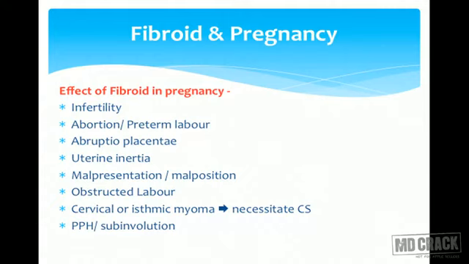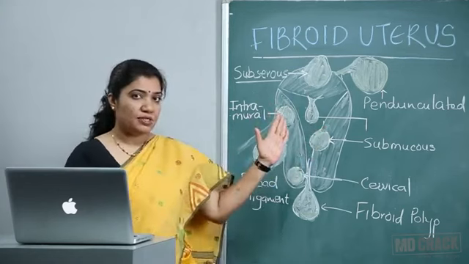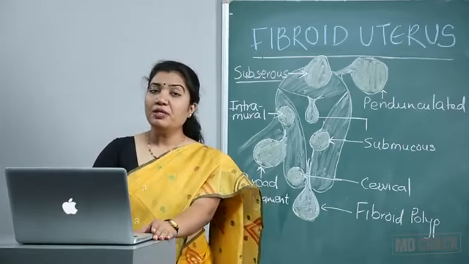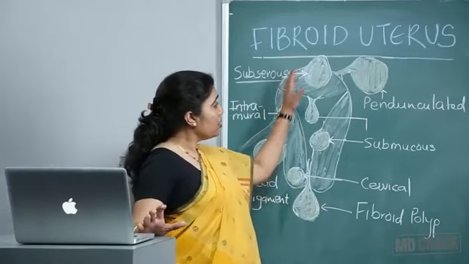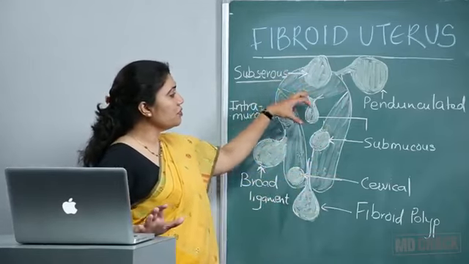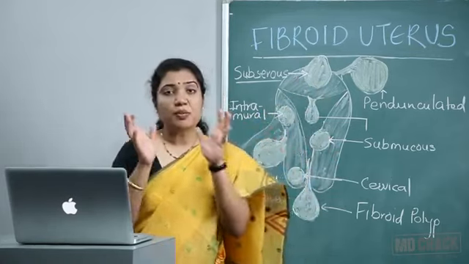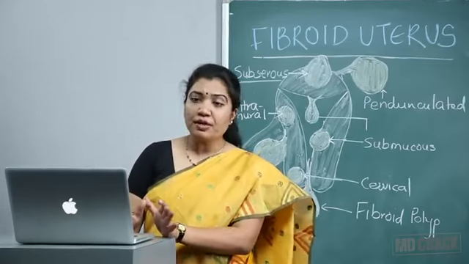It can lead to infertility, we have already seen as a symptom. It may lead to abortion or preterm labor. There can be abruptio placentae because placenta, if it gets implanted on a fibroid, as the decidua is defective, this placenta may get prematurely separated during pregnancy and that may lead to abruption. There can be uterine inertia because in labor we want a coordinated myometrial contraction which will push the baby out. But if there are multiple fibroids, this myometrial contraction can be incoordinated or there can be absolute uterine inertia.